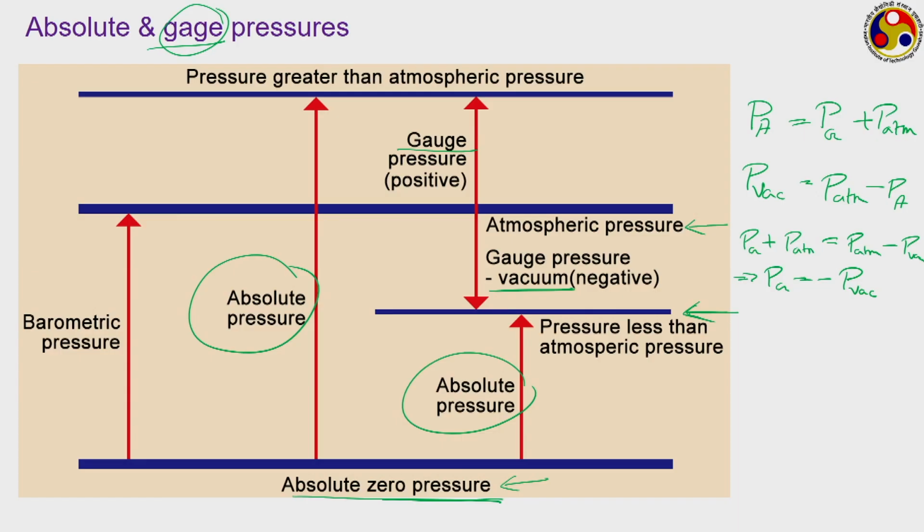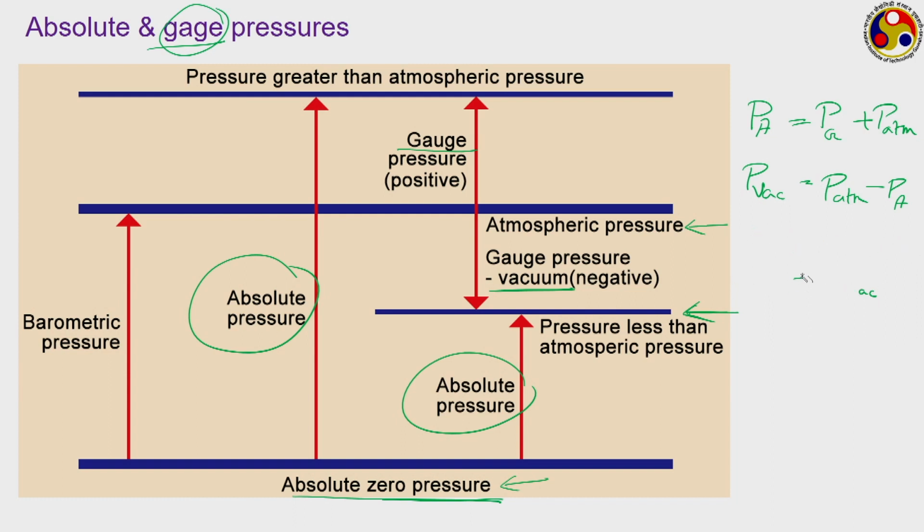So, both gauge and absolute pressures are used. You will find pressure measuring devices, pressure transducers or pressure gauges, which come in both ways, that is, some devices which can give you absolute pressure or some devices which can give you the gauge pressure. Quite commonly you can find gauges where it is clearly specified whether it is measuring the gauge pressure or absolute pressure. What is the unit of pressure measurement, can you say?